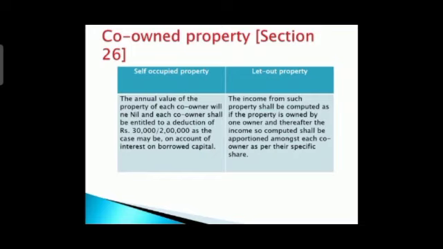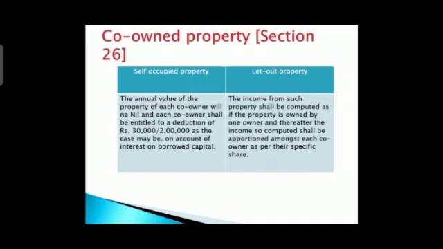Okay, now here also we are going to consider two things, that is self-occupied and let out property. So in case of self-occupied, what we are going to consider, the annual value of the property of each co-owner will be nil, right? Will be what? Nil. And each co-owner shall be entitled to a deduction of rupees 30,000 or 2 lakh, as the case may be, on account of interest on borrowed capital.